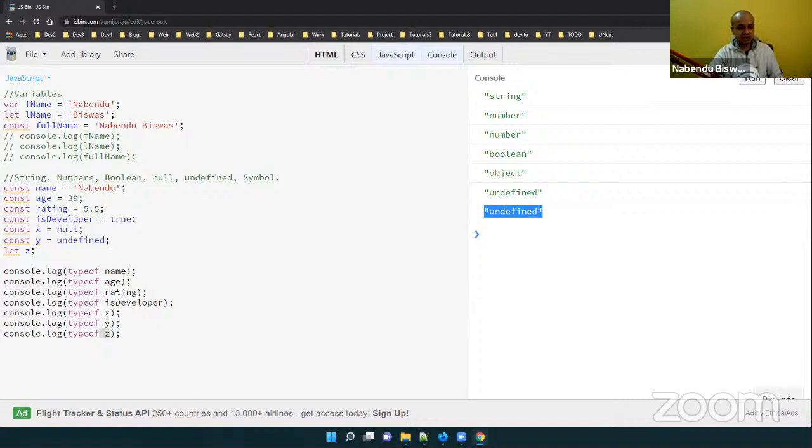And typeof rating is number, typeof isDeveloper is boolean, which is true, but typeof x, which is null, is object. It should have been null, but this is actually a very big bug in JavaScript. JavaScript was created in a hurry, because they wanted to ship it with the Netscape browser, which was created in 1995. JavaScript was created in 3 days. No language can normally be created in 3 days, but the inventor created JavaScript in 3 days.